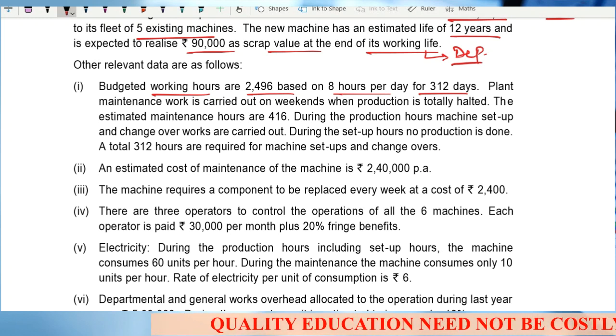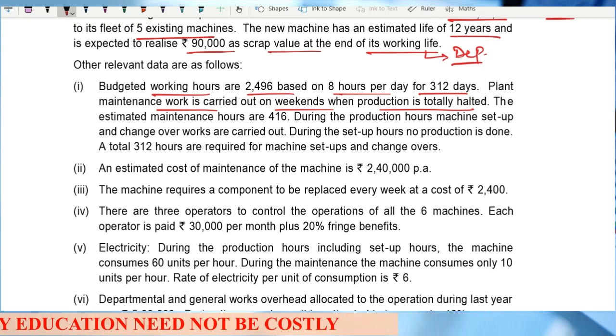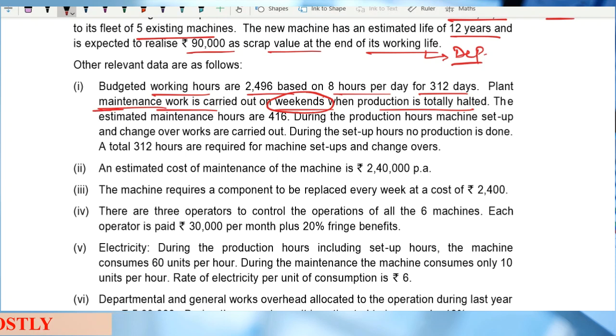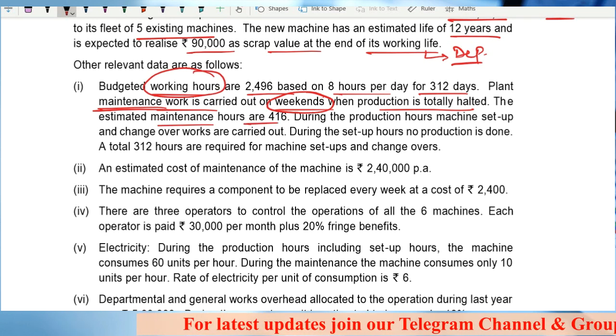Plant maintenance work is carried out on the weekends when the production is totally halted. That means during these weekends when there is plant maintenance, there is no working at all, so this is not a part of these working hours. The estimated maintenance hours are 416.